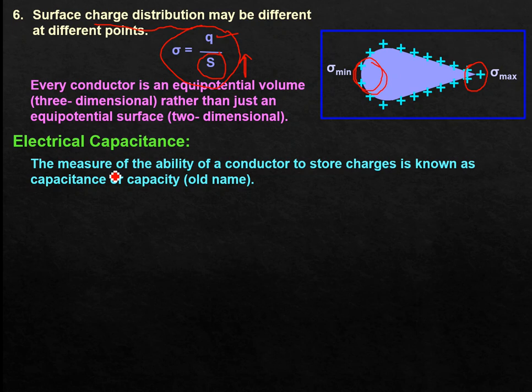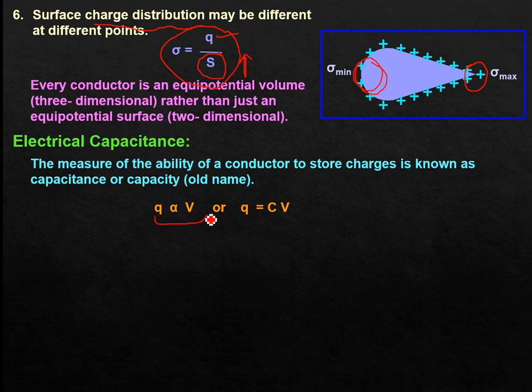Since we know the expressions for charge and electric potential, they are always directly proportional to each other. If a conductor has more charge, its potential will be high, obviously, or vice versa. So Q is directly proportional to V.